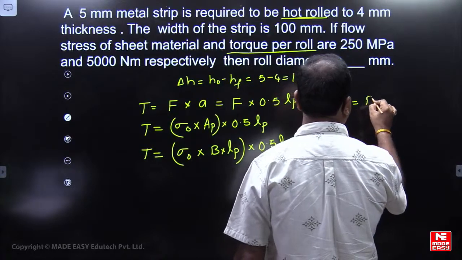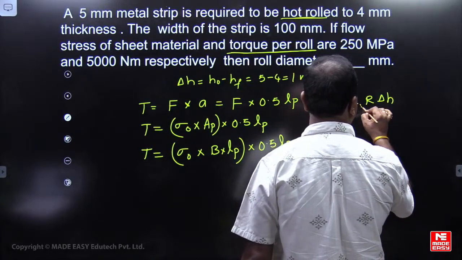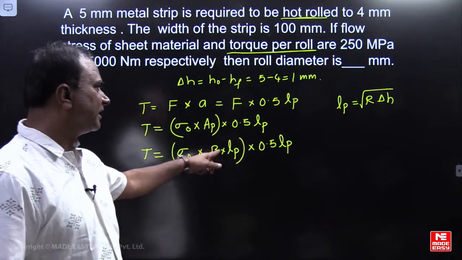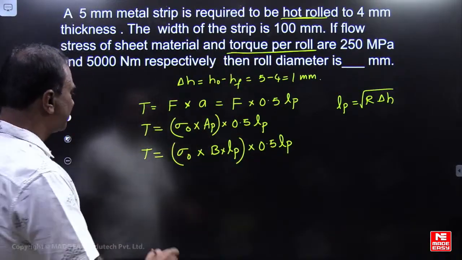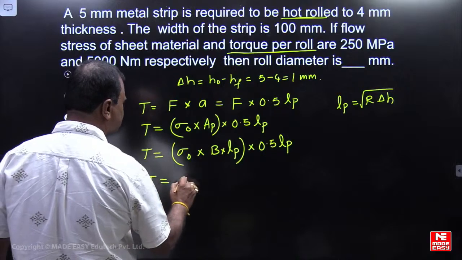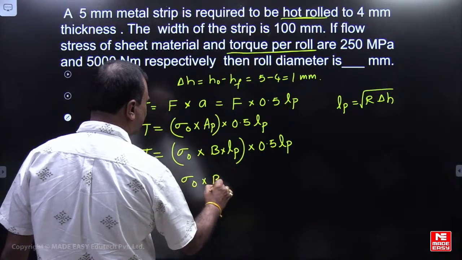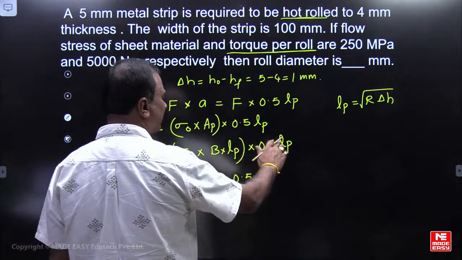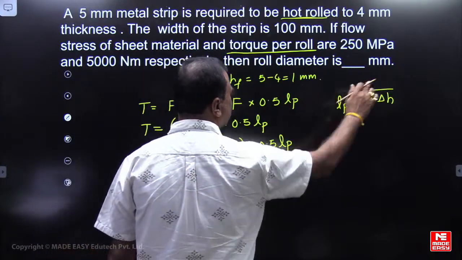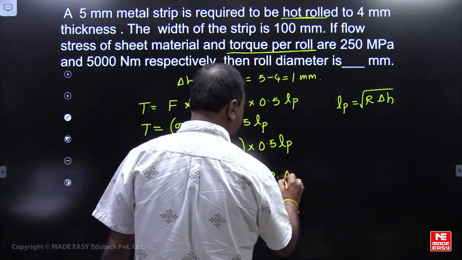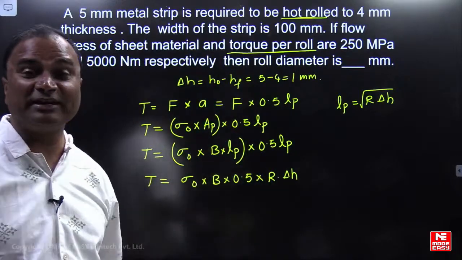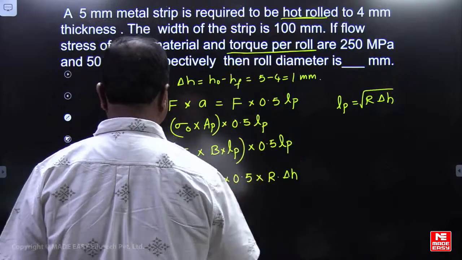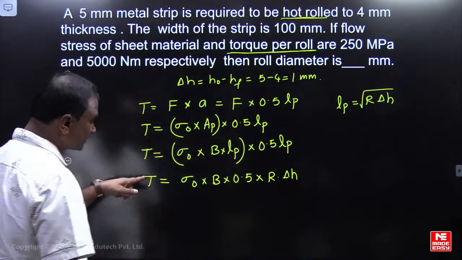Projected length equals root of R delta H. From here we need to find the radius. LP squared is R delta H. Now torque equals sigma naught into width multiplied by 0.5 multiplied by LP squared. From here we need to calculate R, the radius. What is being asked? Roller diameter. This torque is for a single roll.